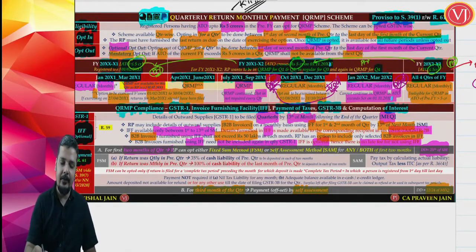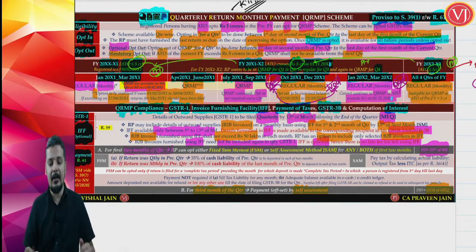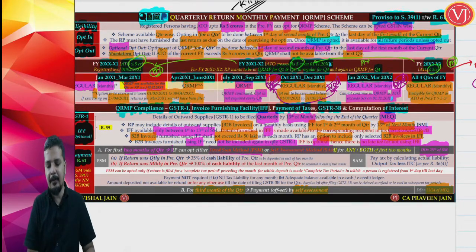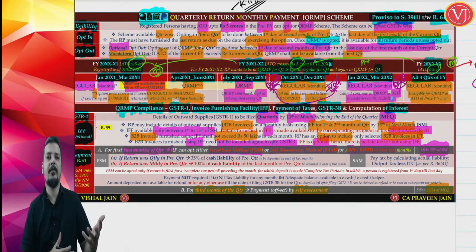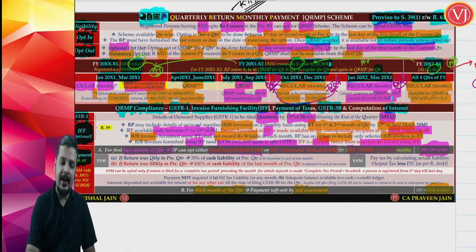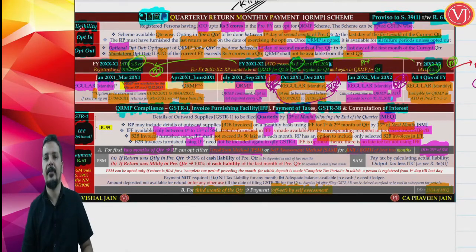Another difference: for the first 2 months, there are two methods of payment. Either you can make the payment by way of the fixed sum method, which we will discuss, or the self-assessment method, or a combination of both. For the first month, you may go for the fixed sum method. For the second month, you may go for the self-assessment method, etc. But for the last month of the quarter, you don't have any option. You have only the option of the self-assessment method.